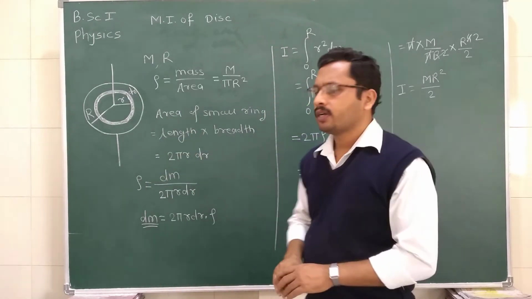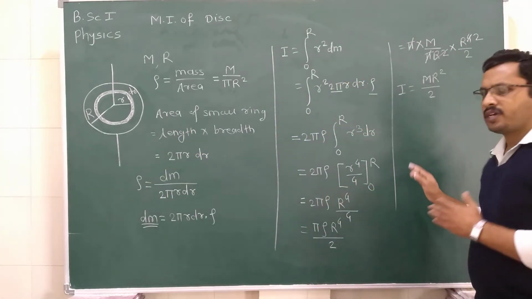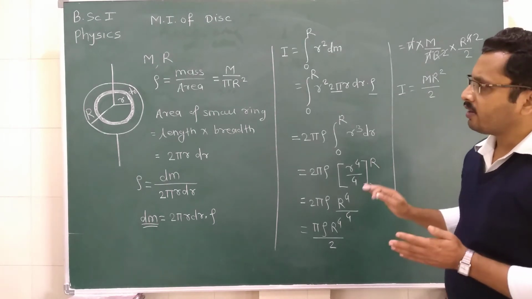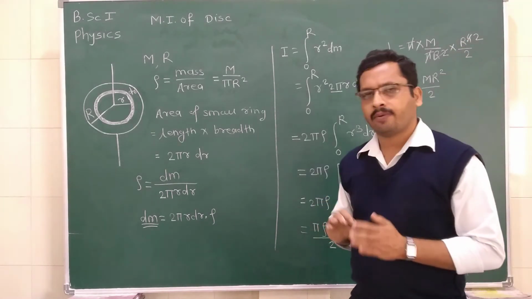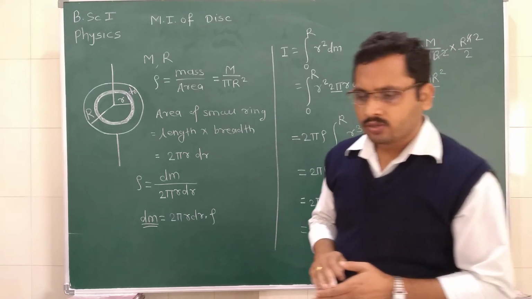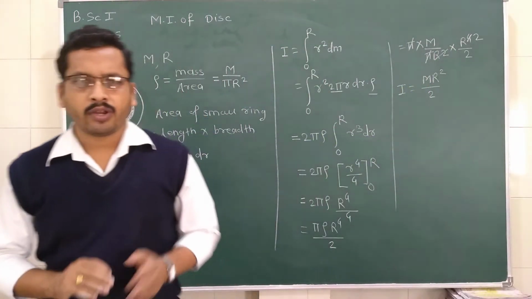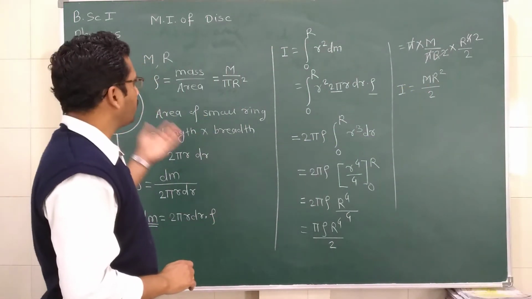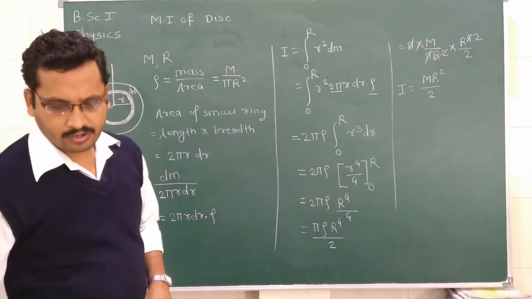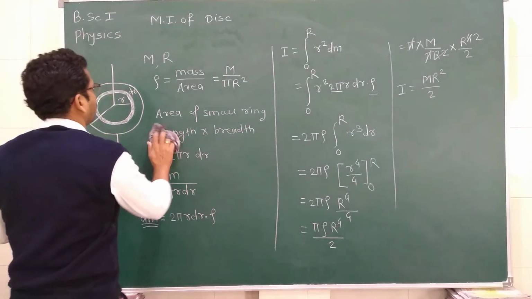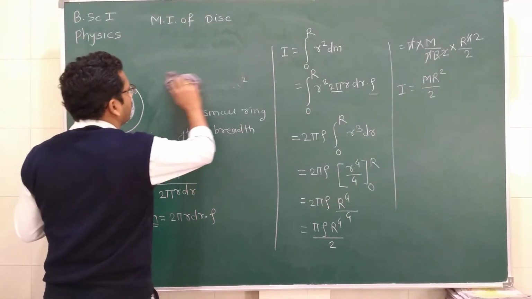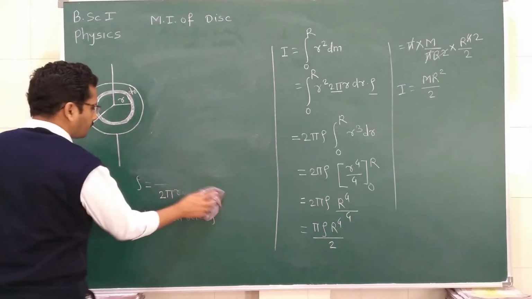Now we know the moment of inertia in this case, so we can calculate the moment of inertia about the different axes. Which are the different axes? We are going to see the moment of inertia of the disc about the diameter. So what is the moment of inertia about the diameter? Let's see.